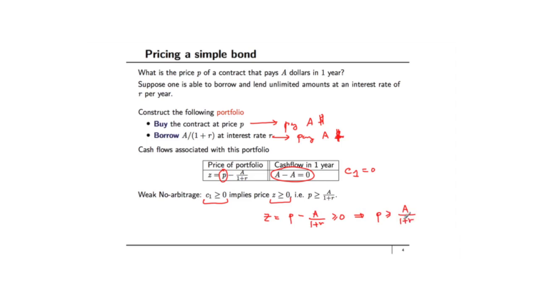So we now get a lower bound for the price. The weak no arbitrage condition gives me a lower bound on the price, and we got this lower bound by constructing an appropriate portfolio. Now, in the next slide, we'll get an upper bound for the price by constructing a different portfolio.